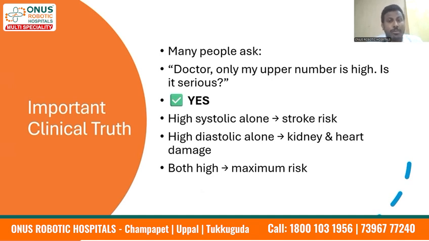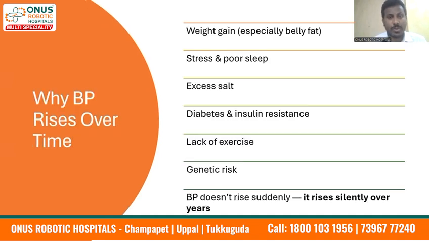An important clinical point. Many people ask, Doctor, only my upper number is high. Is it serious? Yes. Always remember, if only the upper blood pressure is high, there are certain risk factors which we inherit. If the diastolic blood pressure is high, then we inherit some other types of high risk factors. So don't ignore your diastolic blood pressure thinking it would be normal. High systolic alone, stroke risk increases. High diastolic alone, kidney and heart damage occurs. If both are high, the maximum risk occurs.